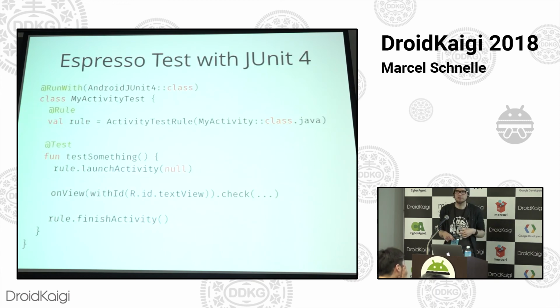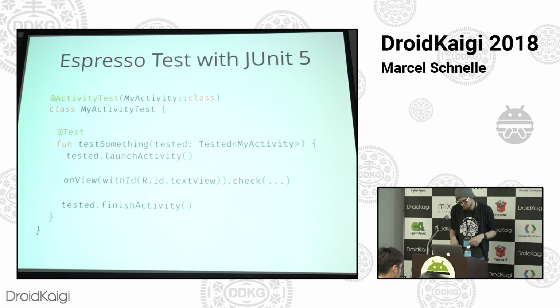Here's an Espresso test with JUnit 4. Probably most of you are familiar with this. Got your runner, got your rule, got your test method, and then in the method you use the rule to launch the activity, and then you do your Espresso things on view with ID, check, matches, whatever. And then you finish it again. So let's convert that to JUnit 5.